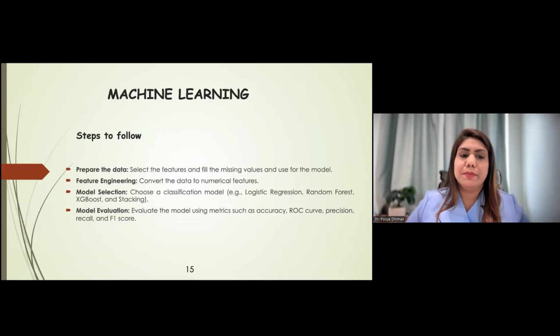So here are the steps we will follow. Prepare the data. We have to select some features and handle missing values, and we will use that for our model. Next is feature engineering. We will convert the data to numerical features. And in these machine learning models, I have taken all the text features and binary features into consideration. Then we will choose some classification models to classify fraudulent and non-fraudulent jobs. For this, I have chosen 4 models. Then we will come to the model evaluation with some parameters.